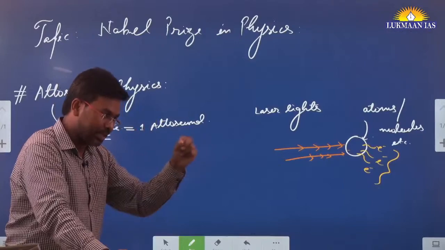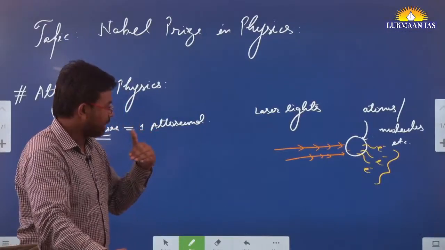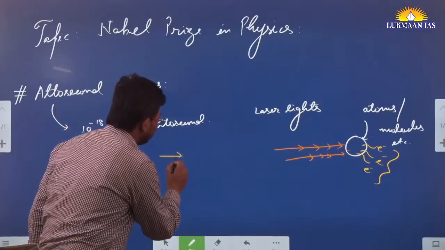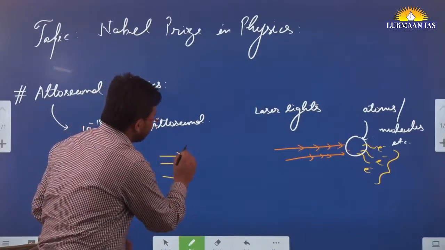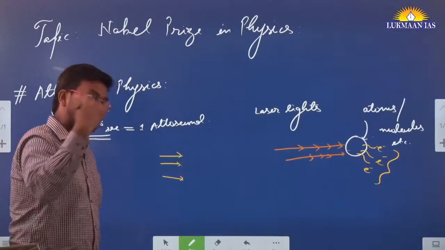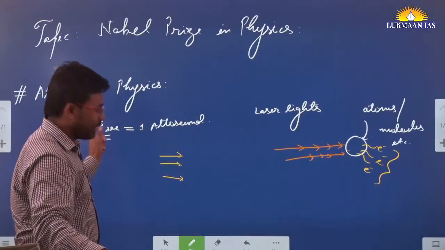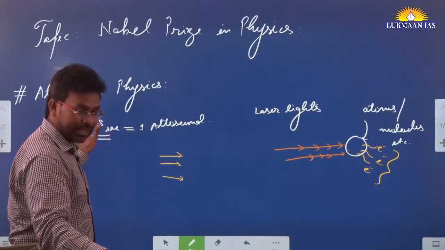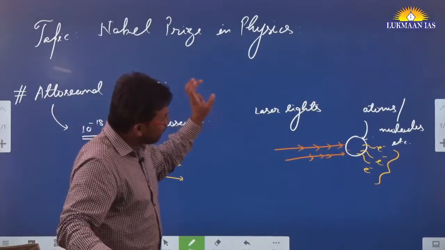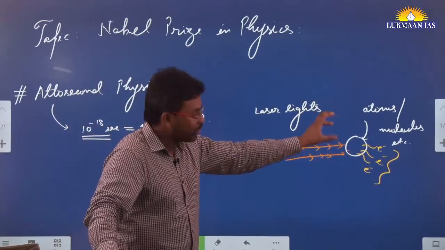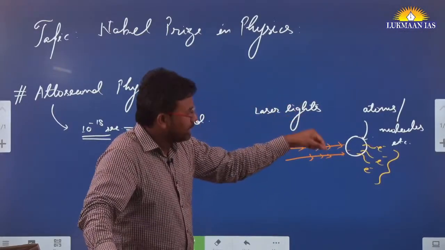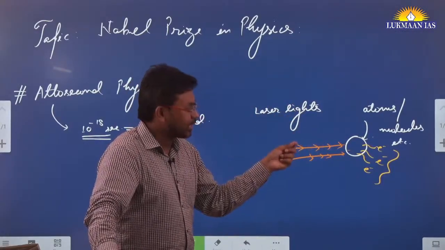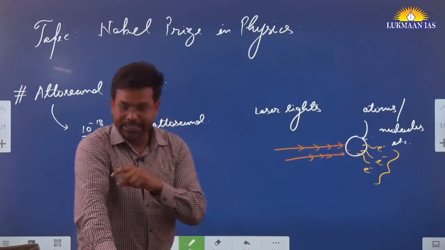Attosecond means if something is traveling at a very fast rate, those rates can be measured. Let's say someone is going 3 meter per second, someone is going 10 meter per second. Similarly, for something moving at attosecond rate, they pass laser lights on atoms or molecules, then these start emitting electrons, and these electrons have been measured by these people.